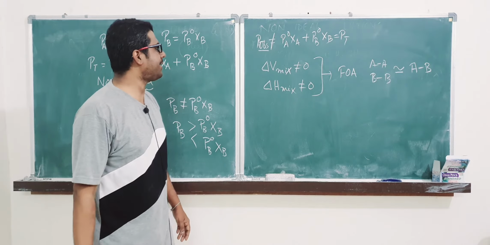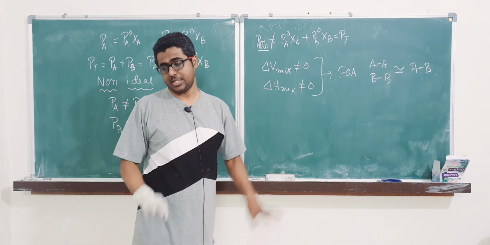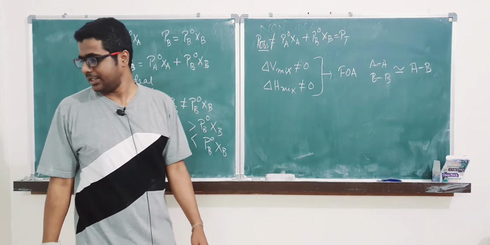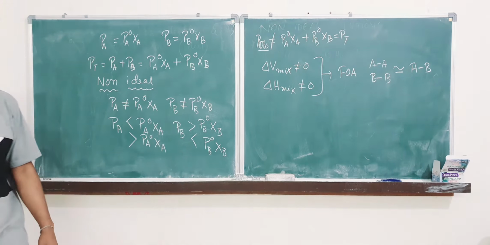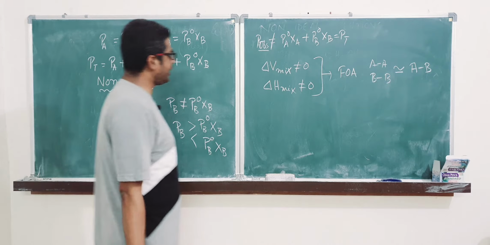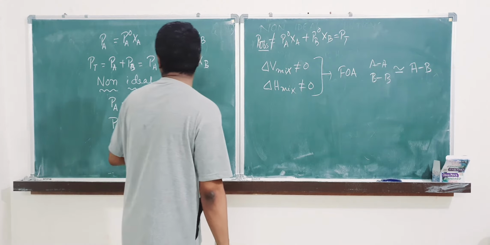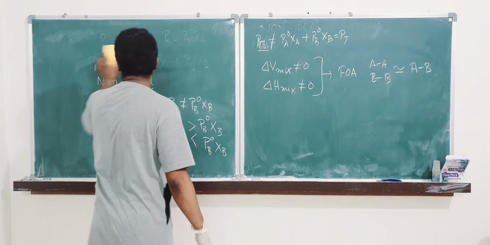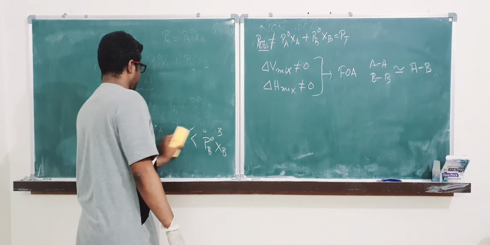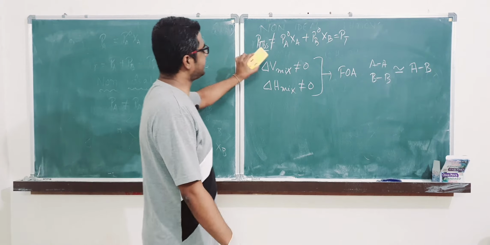In case of ideal solution, they were equal, but now they are not equal. This is for non-ideality.